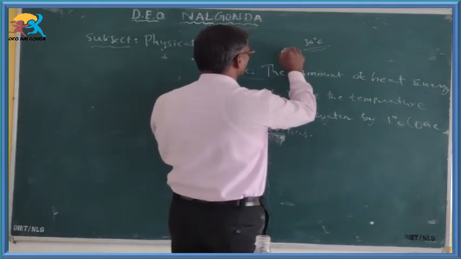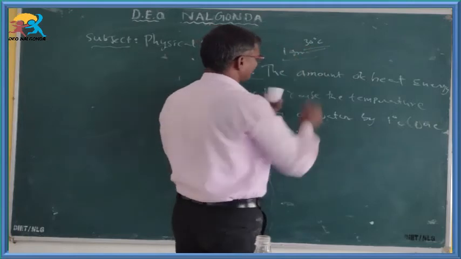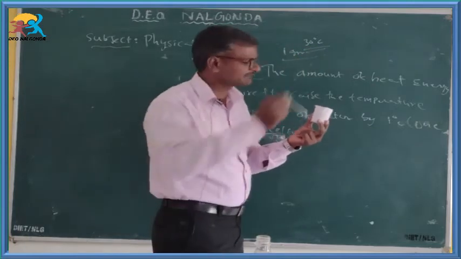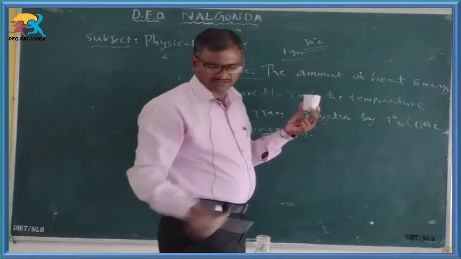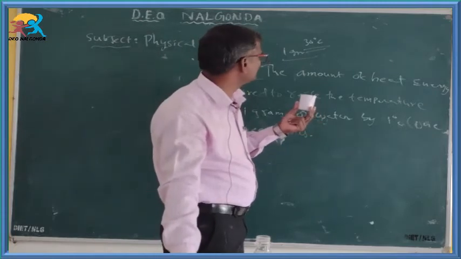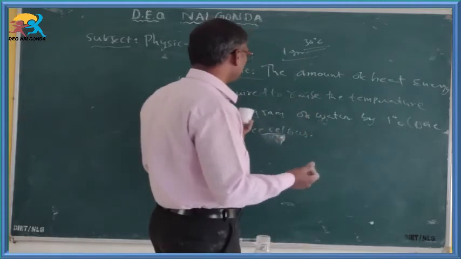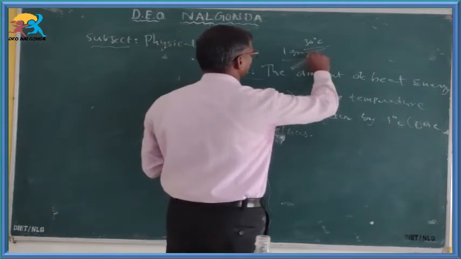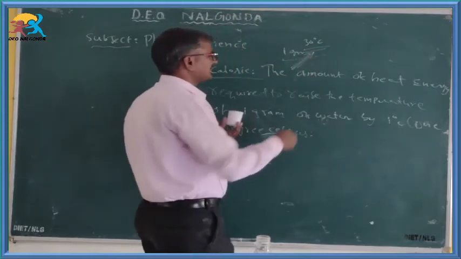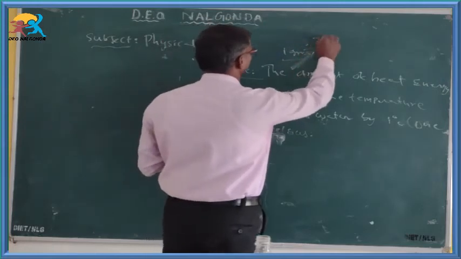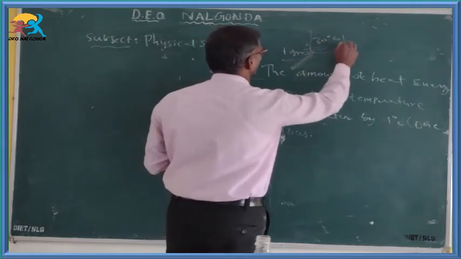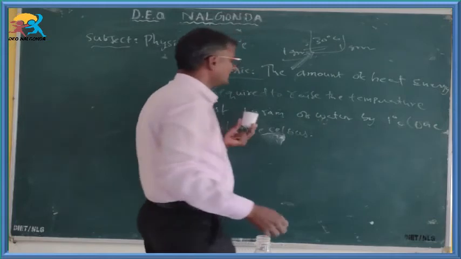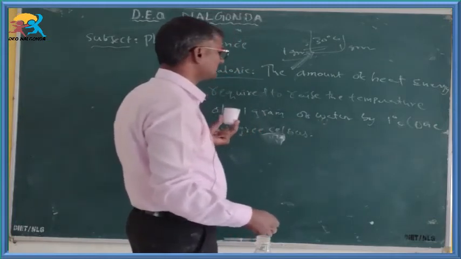It is 1 gram only, its temperature can be measured with the help of a thermometer. We got that is 30 degrees centigrade. Here we are supplying heat energy, putting it on the tripod stove, to the 30 degrees centigrade 1 gram water. Up to how much are we raising here?